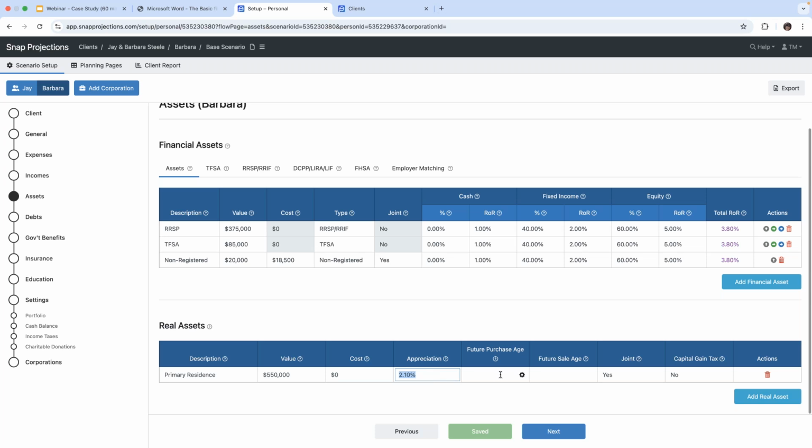Now there is a column here for future purchase age. So let's just say that in the future, our client was planning on buying this house. We could set a date for which they might be making that purchase. There's also a future sale age. So if our client knew that they were going to be selling this residence in the future, we could put the age here as well. We do indicate that this is owned jointly, and the capital gain tax would be not applicable. So the answer there would be no.